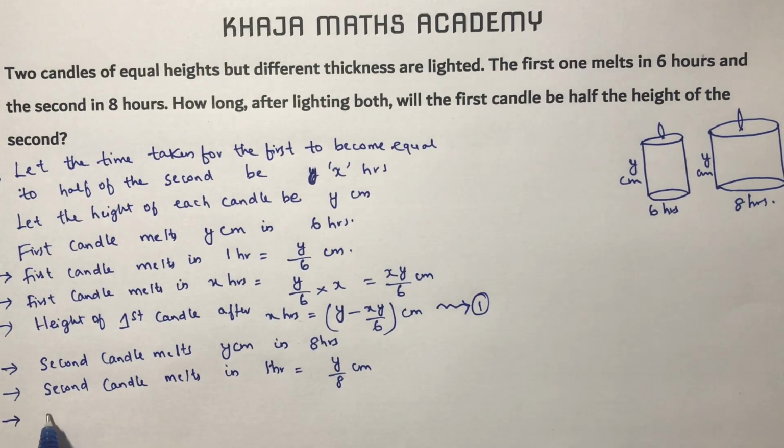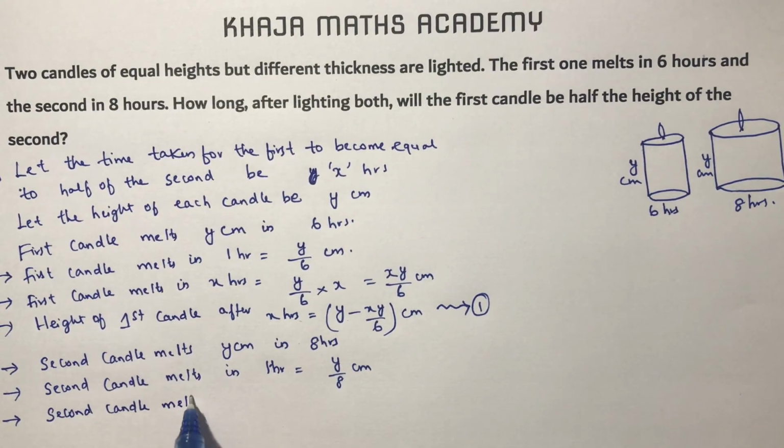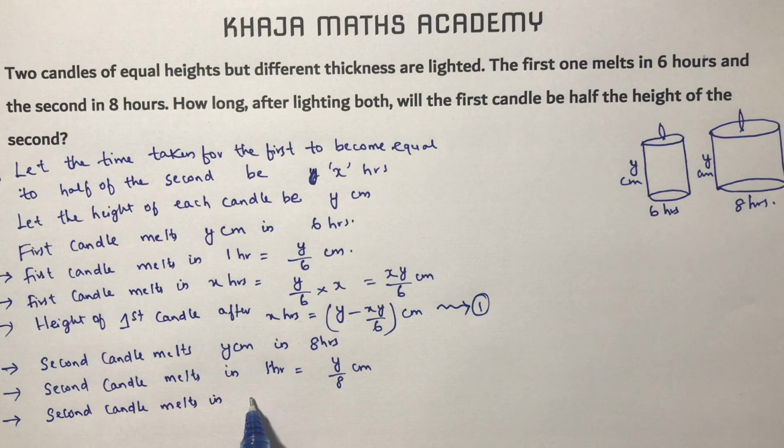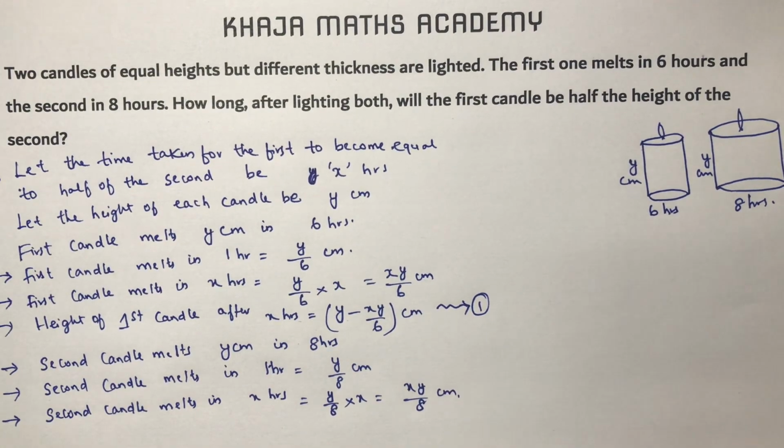Next, the second candle melts in x hours. So y by 8 into x, which is xy by 8 centimeters.